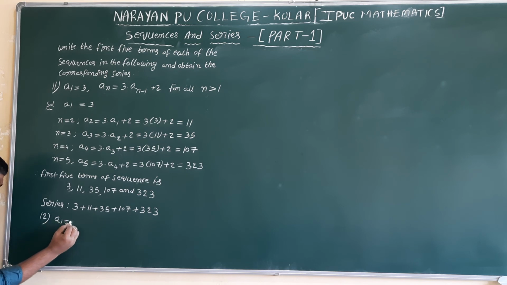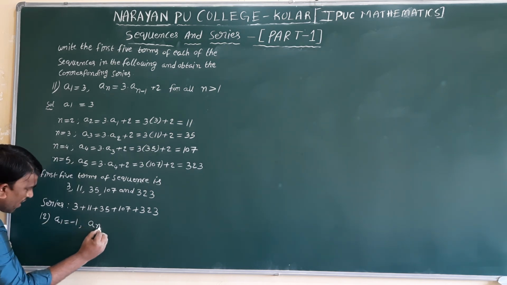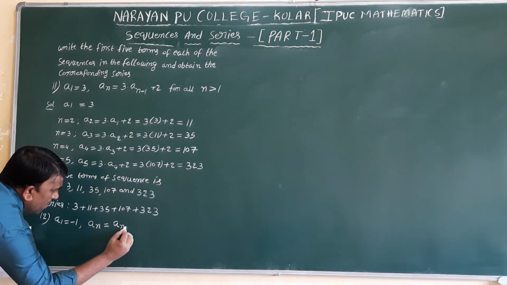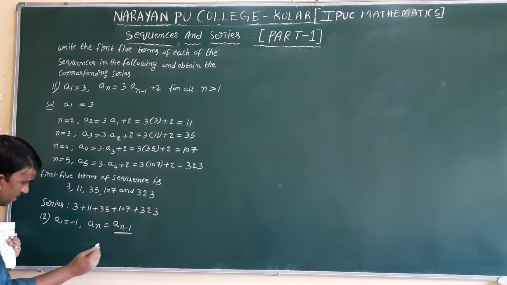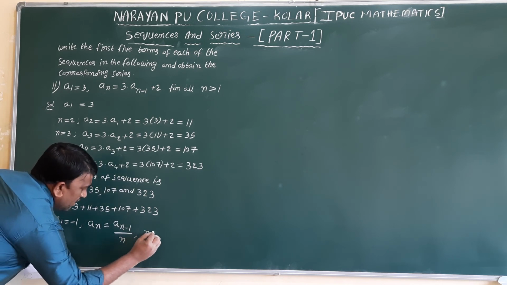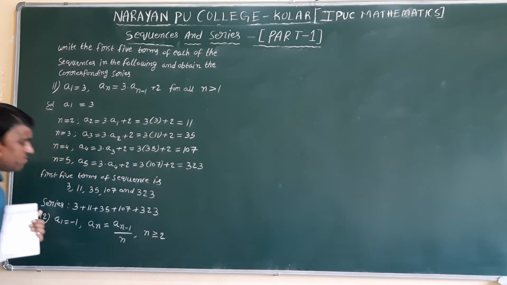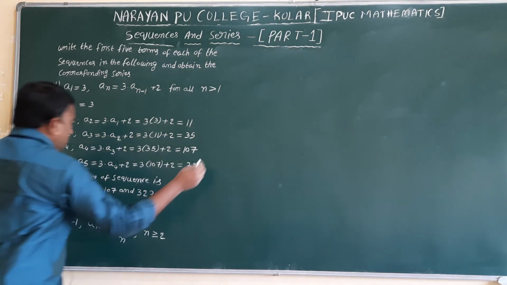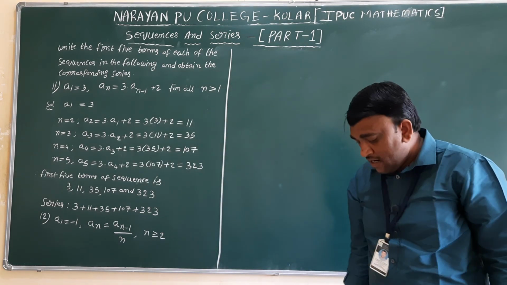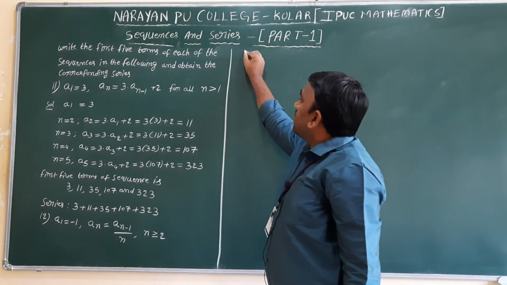a1 equal to minus 1, a n equal to a n minus 1 divided by n, n is greater than or equal to 2. So here they have given an, and a1 is also given. So solution: